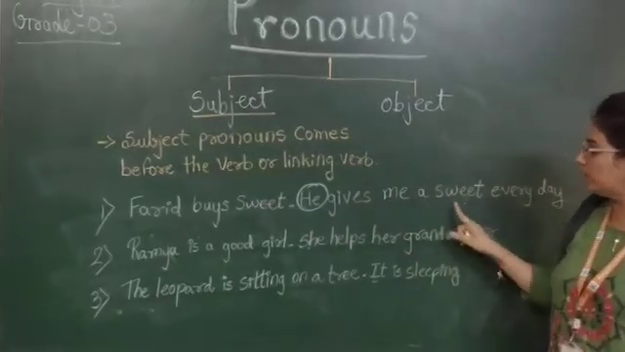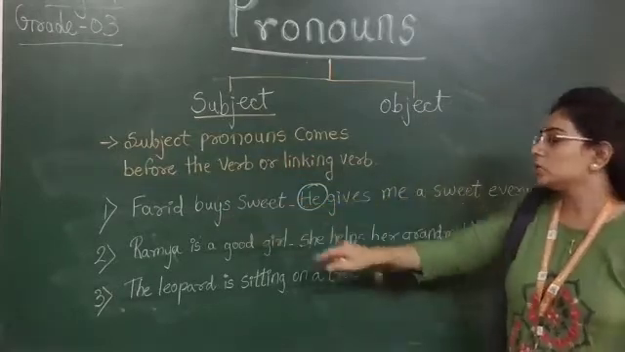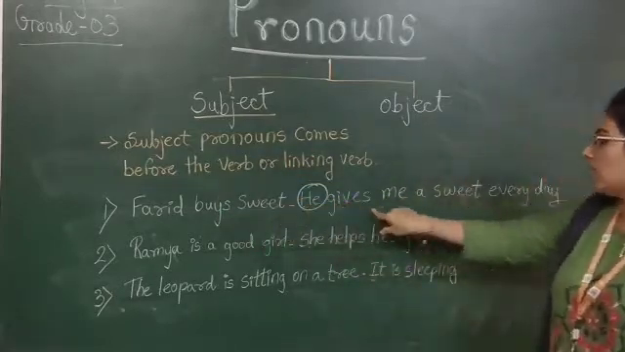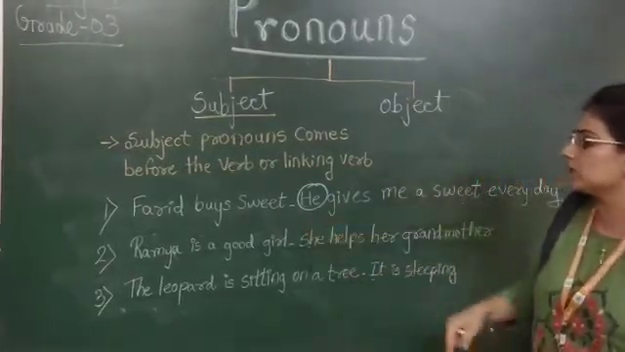So the linking verb is a sweet, so he is a pronoun used for Farid. Farid buys a sweet, he gives me a sweet every day. So he is the subject pronoun in this sentence.